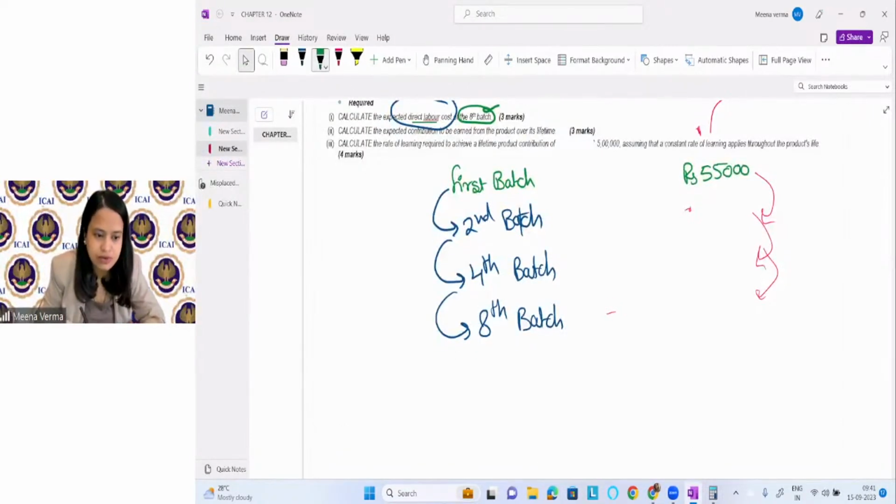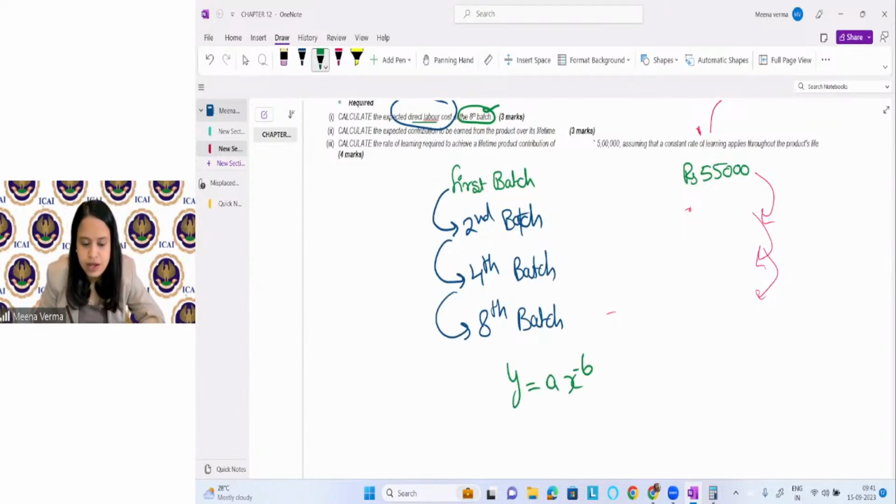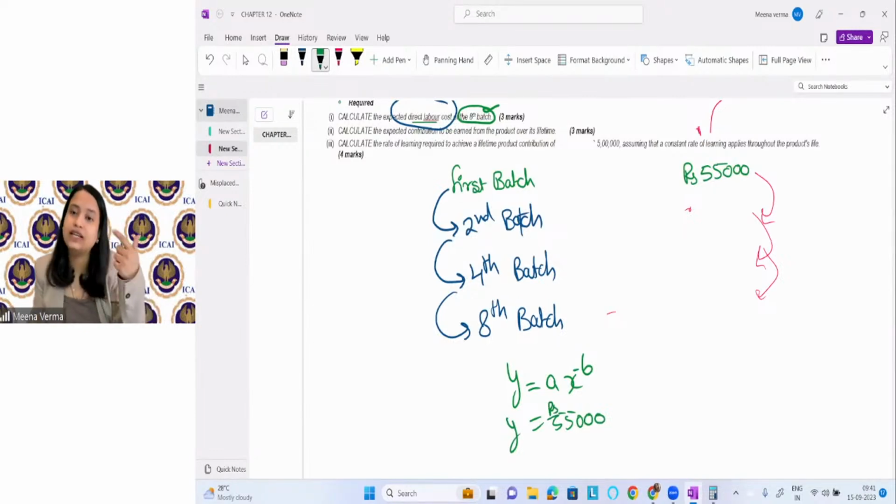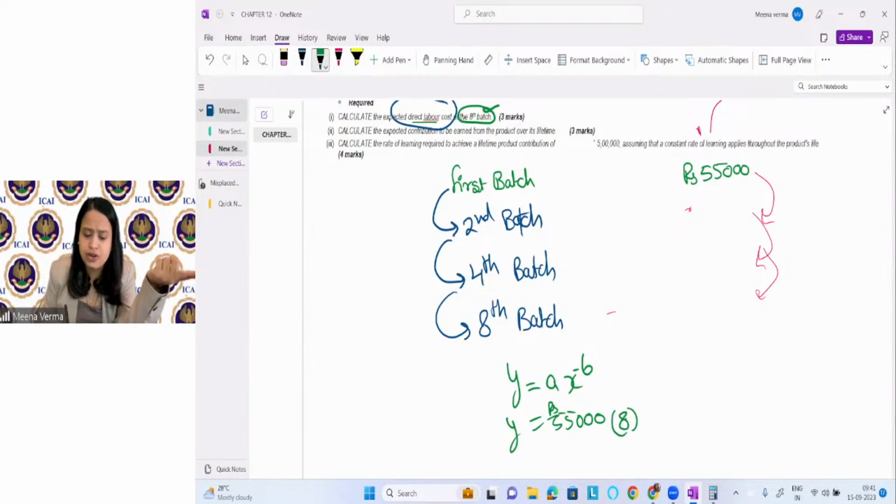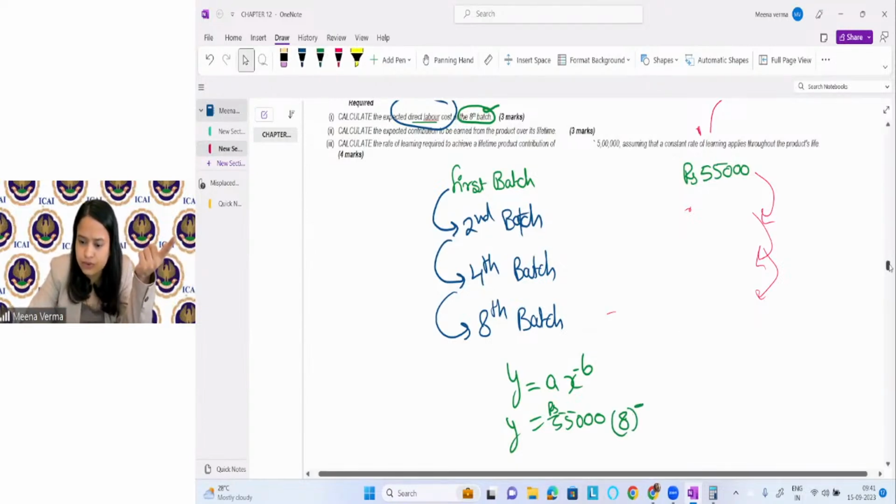What is the formula? Y is equal to aX^b. Here a means the initial time, how much they are taking? 55,000 is the initial time they are taking. Sorry, this is the initial cost they are taking. So we can consider either the time or the cost, right? They want to find it for 8 units, with a 90% learning curve.